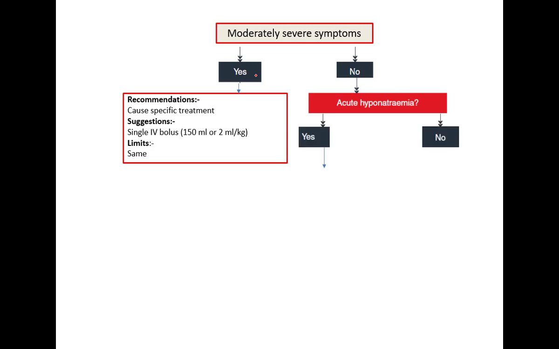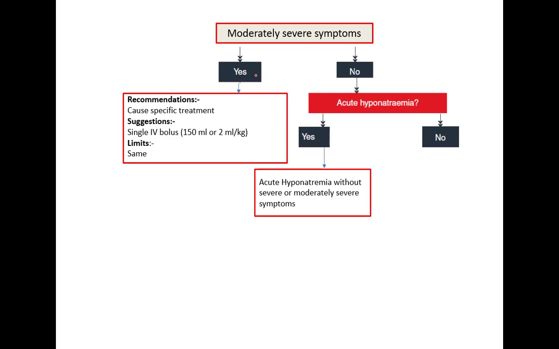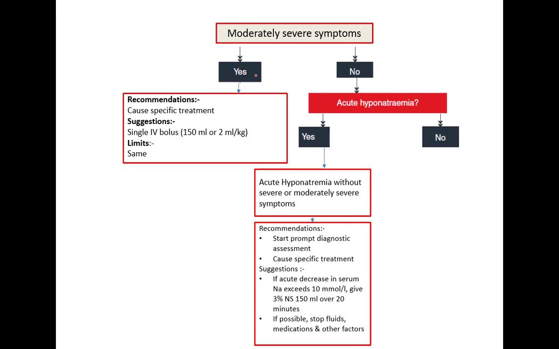If it is acute hyponatremia and the patient has no moderate to severe symptoms, then the recommendation is to start with diagnostic assessment, because the patient has no symptoms, so you can explore the diagnosis and give cause-specific treatment. One suggestion here is also, if the serum sodium has decreased by 10 in the last 1 hour, then you have to give a single bolus of 3% NS, and if possible, search for the cause, stop the fluid or medication which is causing the hyponatremia, or other factors provoking the hyponatremia.